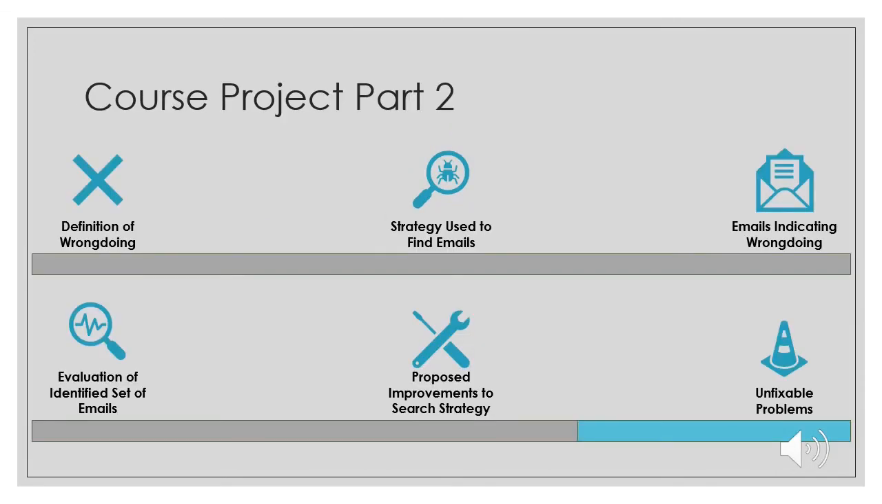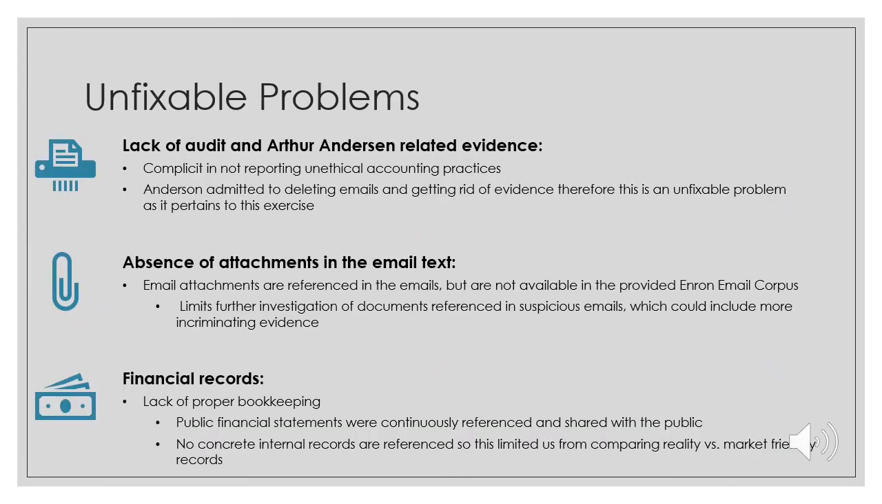Next, I will cover the unfixable problems that we identified as we went through the exercises for this project. As our team met up and went through our project and had our brainstorming sessions and planned our moves ahead, we identified several unfixable problems that we realized we couldn't solve, but that would have been so valuable in this process and in identifying the final set of emails that would have proved our definition of wrongdoing or supported our definition of wrongdoing. Three things that really bubbled to the top were the fact that we didn't have related evidence to the Arthur Andersen work. There was a lack of audit and any Arthur Andersen related evidence.